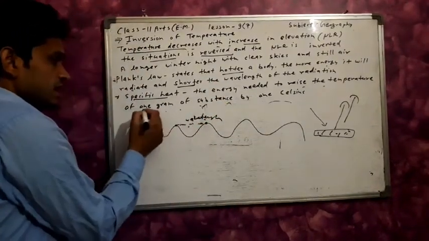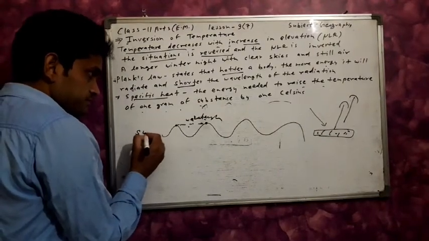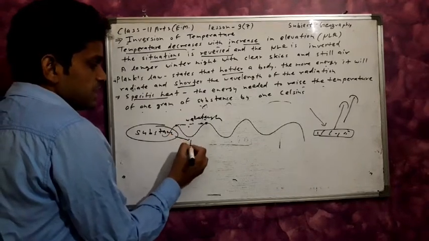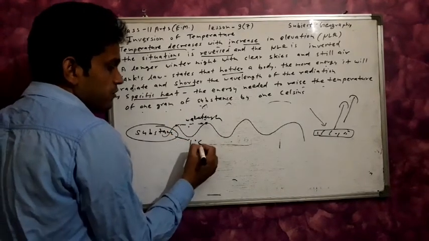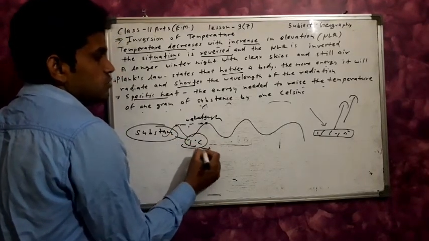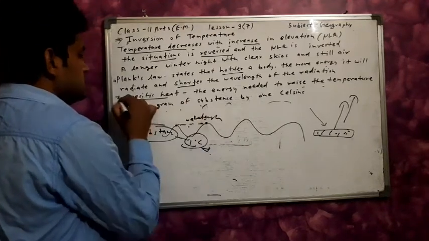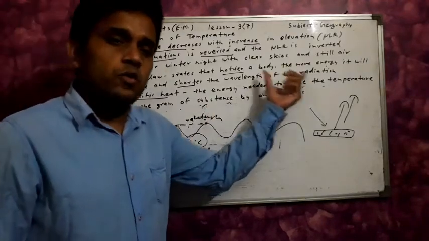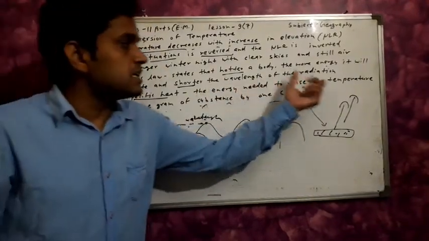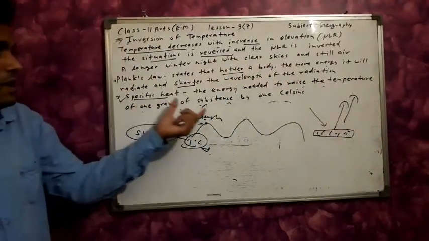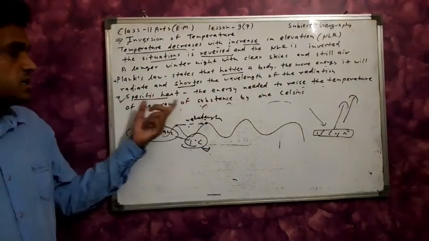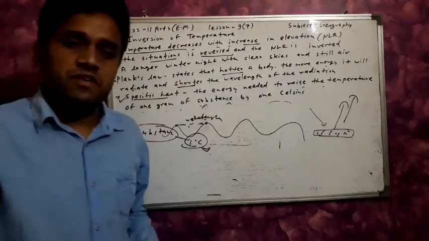Here we take 1 gram of a substance and increase its temperature by 1 degree Celsius. The energy needed for this is known as specific heat. The energy needed to raise the temperature of the substance by 1 degree Celsius is known as the specific heat.